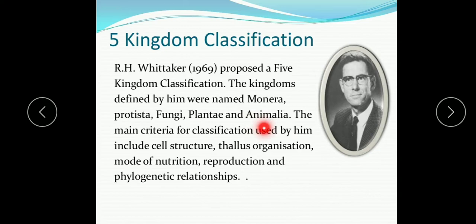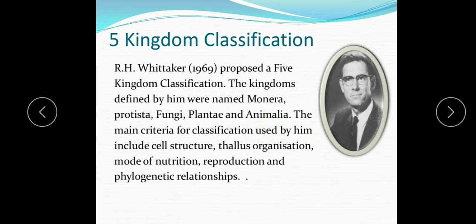Kingdom Animalia: they are eukaryotic, multicellular, but the cell wall is absent. You know, an animal cell does not consist of a cell wall, and they have the ability to move. Unlike Plantae, whose members are not able to move, the Animalia are able to move with the help of various structures like cilia, flagella, muscles, and their mode of nutrition is heterotrophic. Examples are many: earthworm, cockroach, tiger, including human being.